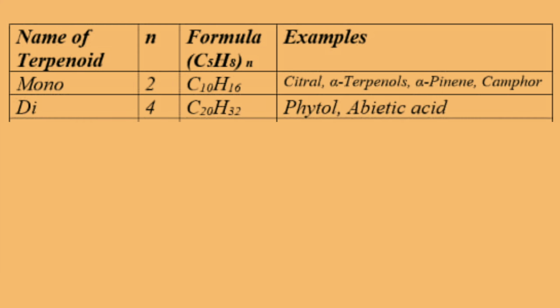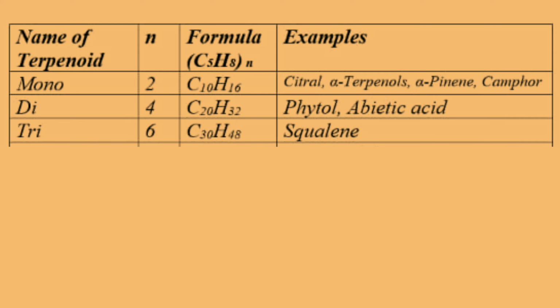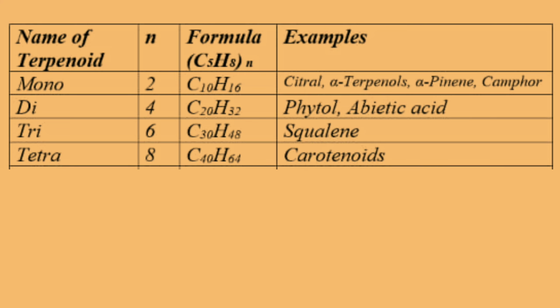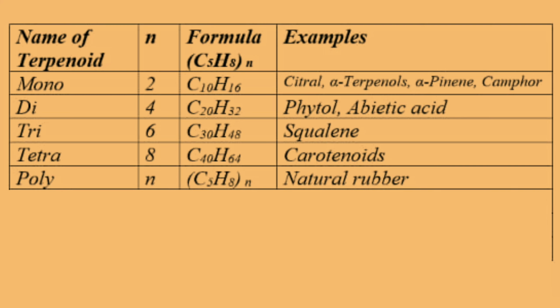Then, if n equals 4, we call it diterpenoids, having molecular formula C20H32. Example, phytol. If n is equal to 6, then we call it triterpenoids, molecular formula C30H48. Example is squalene. And if n equals 8, we call it tetraterpenoid, having molecular formula C40H64. Example is carotenoid. And if it is n, then we call it polyterpenoid.